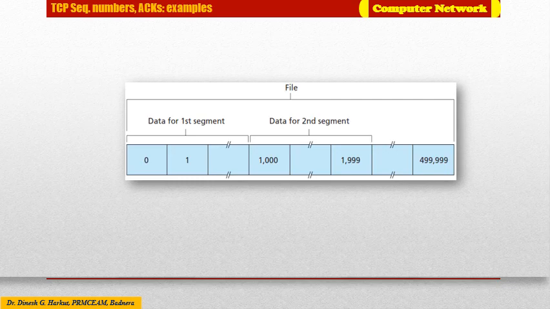The first segment gets assigned sequence number 0. The second segment gets assigned sequence number 1000. The third segment gets assigned sequence number 2000. Likewise, TCP assigns a number to each segment, that is, the starting first byte address.